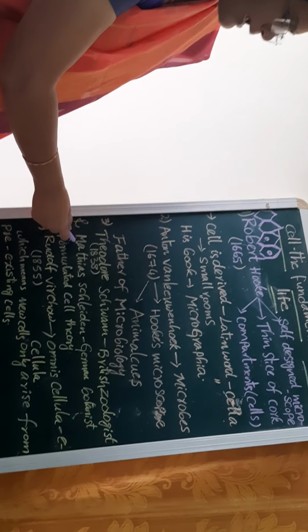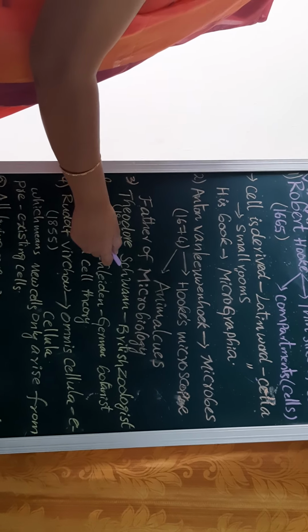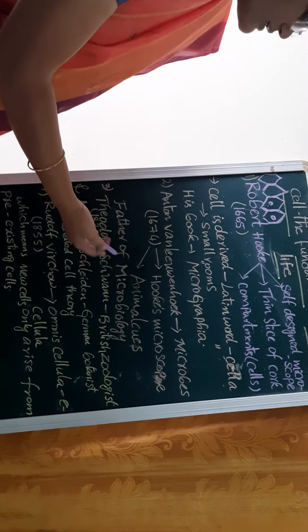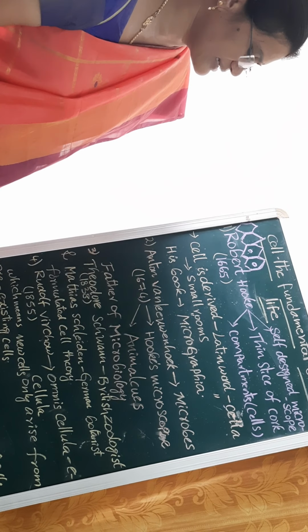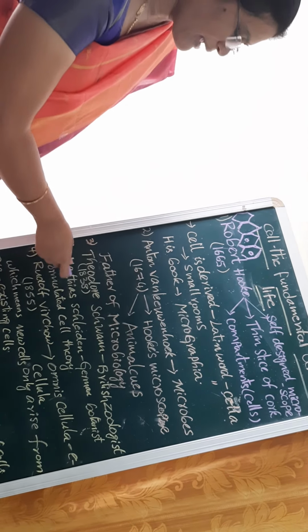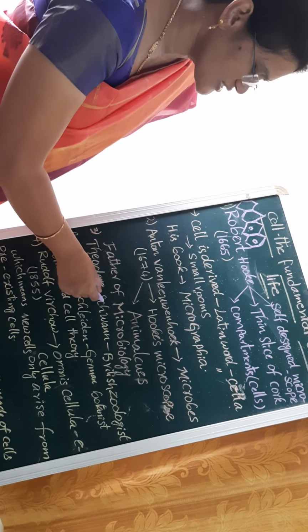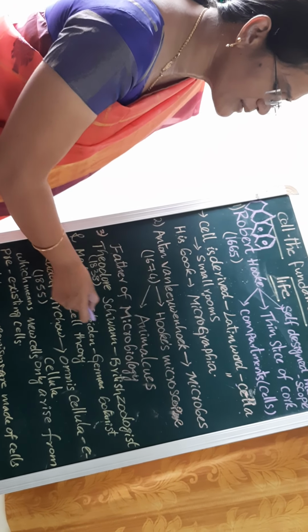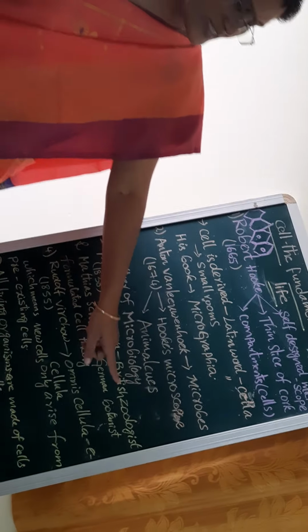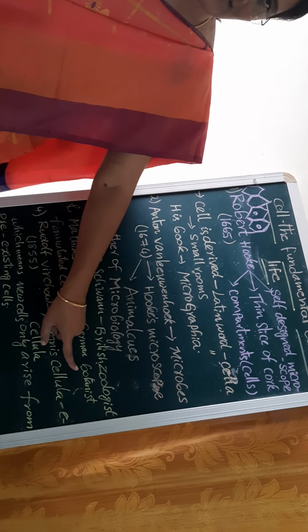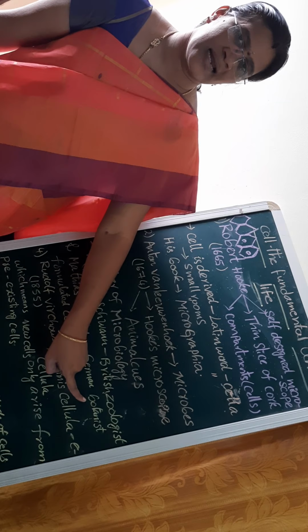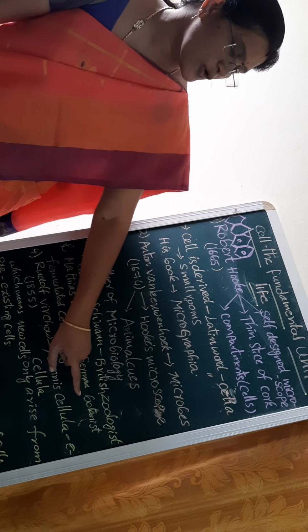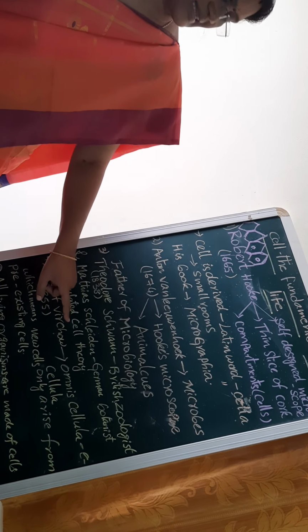He also discovered many facts related to the cell in 1838, along with Matthias Schleiden. Schwann and Schleiden both worked together. One is a zoologist, one is a botanist. A botanist is one who studies plants. So both of them discovered cell theory.